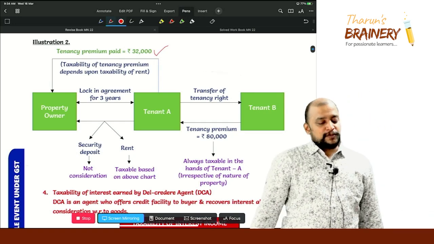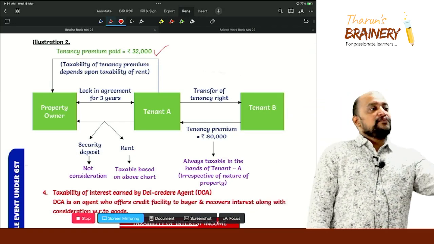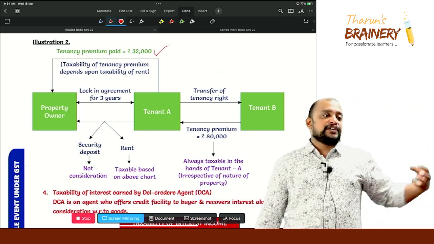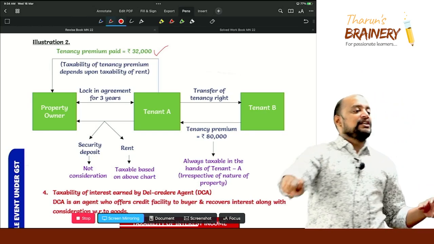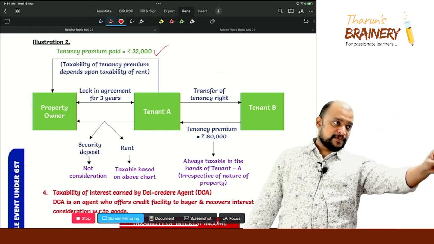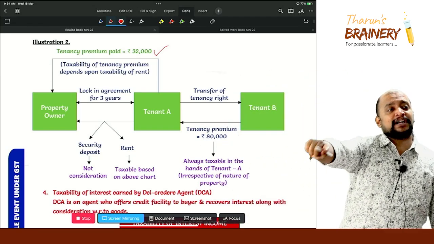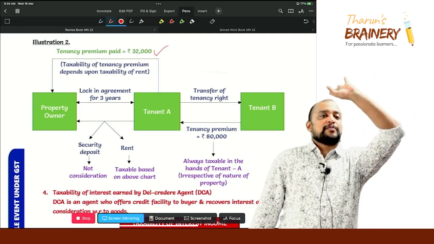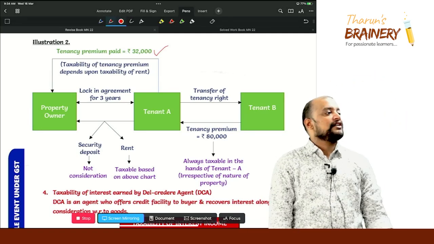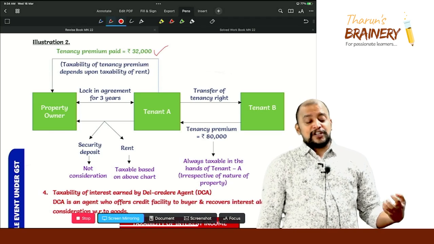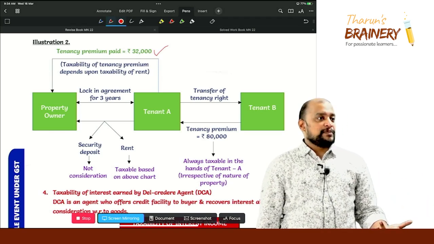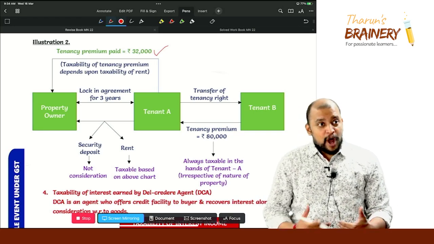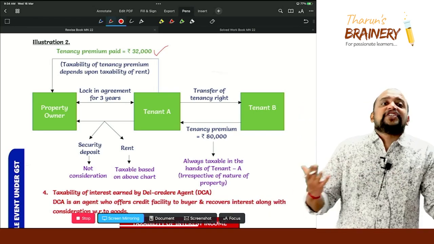So with respect to that 32,000, will it be taxable in the hands of the property owner? If the rent against that property is taxable, this tenancy premium is also taxable. If the rent against that property is exempted, this tenancy premium is also exempted. Is it clear or not? If the rent is exempted, it means residential property.